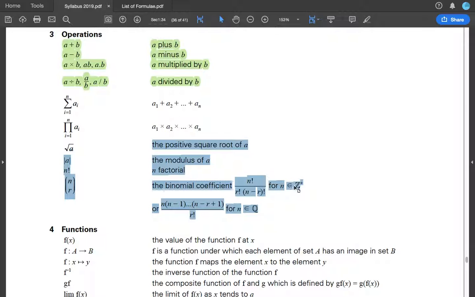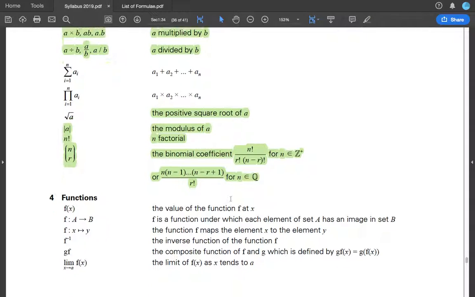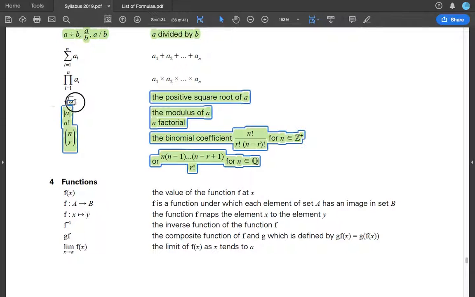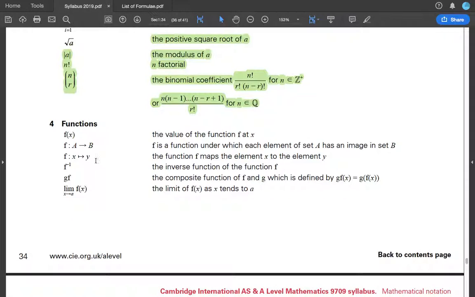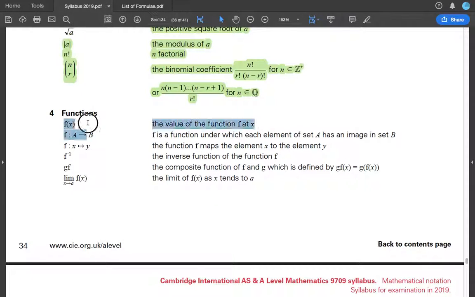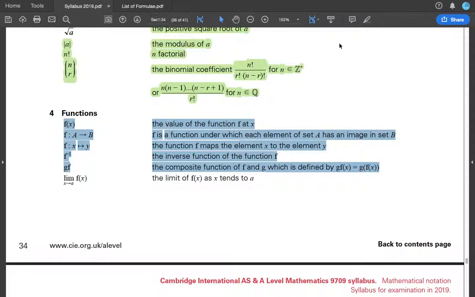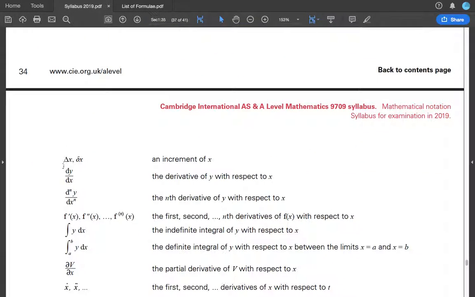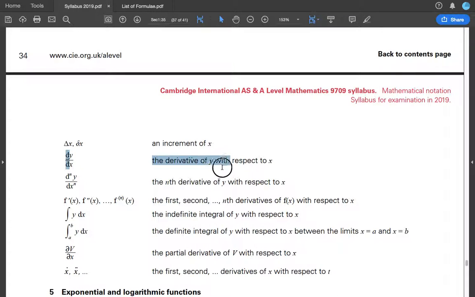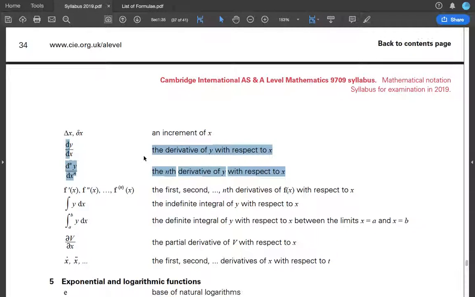You don't need to know what that plus means, but it has to be common knowledge from your IGCSEs or secondary education. Yeah, these are another set of notations for functions. The nth derivative.